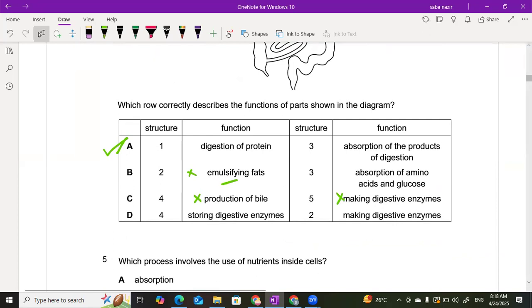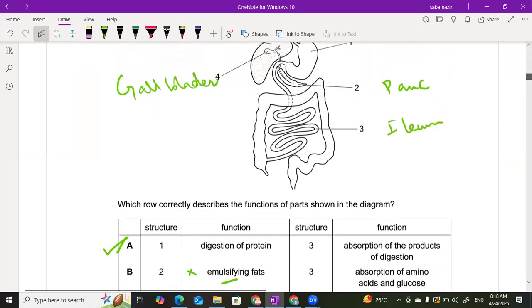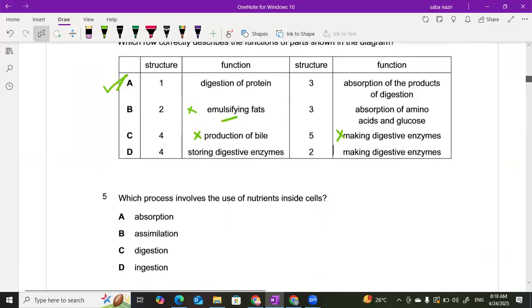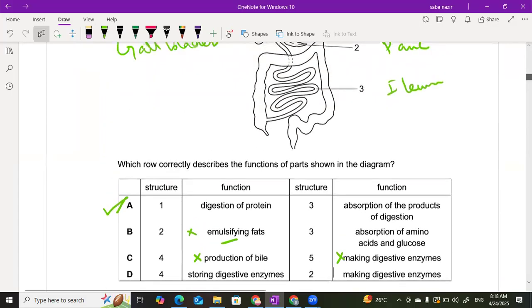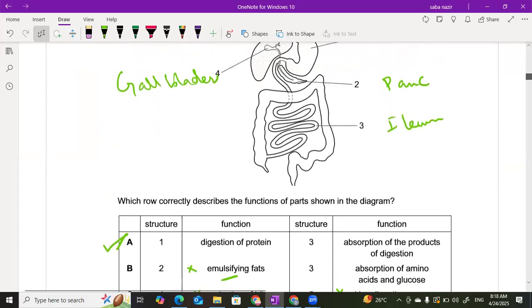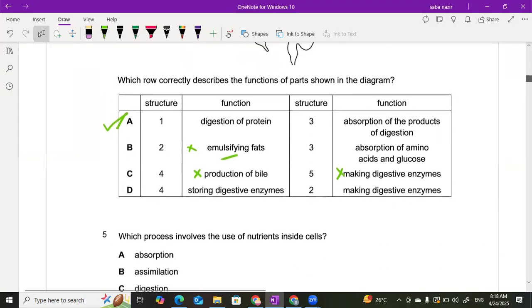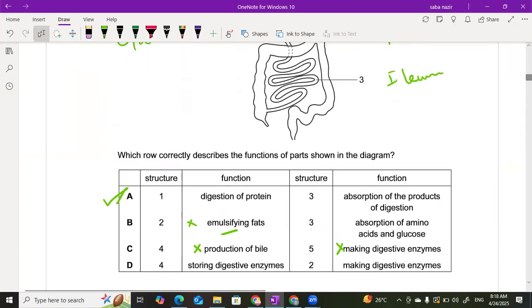Structure 2 is the pancreas. It makes digestive enzymes. Number 4, storing digestive enzymes. No, both statements are incorrect. So actually, the correct answer is statement number 1.